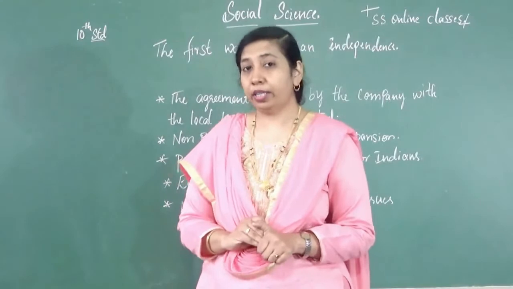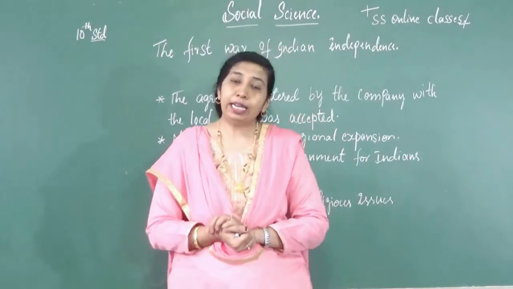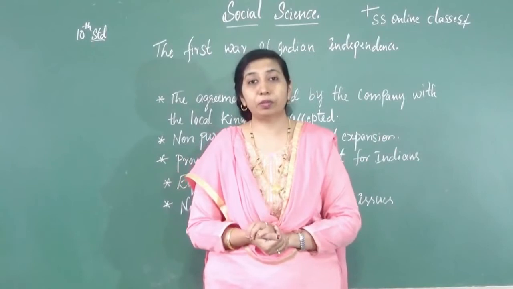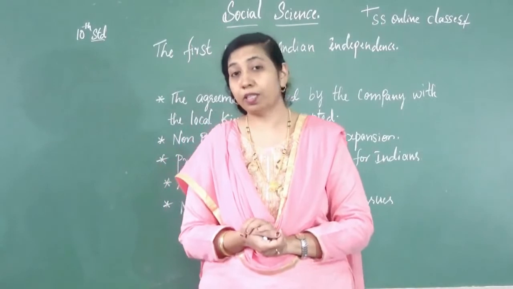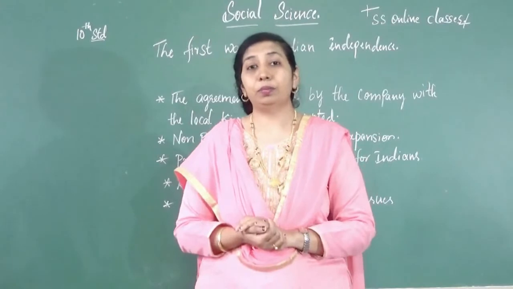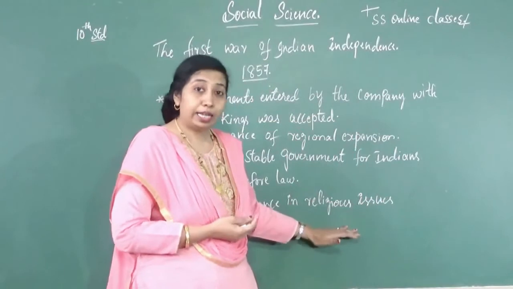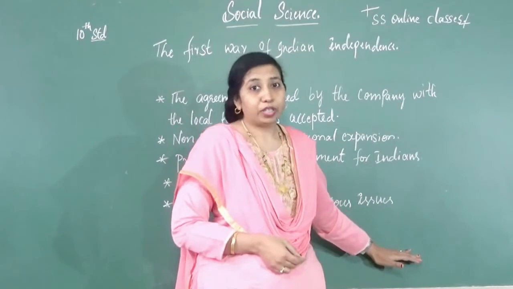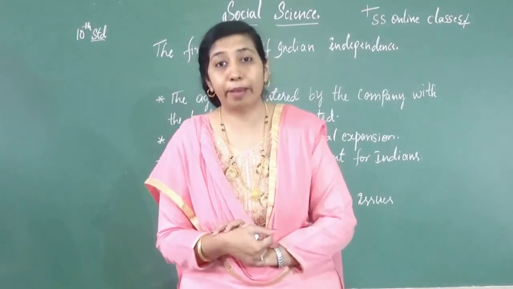This is a very important thing she proclaimed, that they would not interfere in the religious matters of Indians. For example, at the time of the social religious reformation movement, Raja Ram Mohan Roy took the help of William Bentinck to abolish the sati system. This was an interference of the Britishers in religious matters. She proclaimed that she would not interfere in religious matters, and that they would be tolerant towards all religions. So these are all the things she proclaimed according to the Indian Magna Carta.